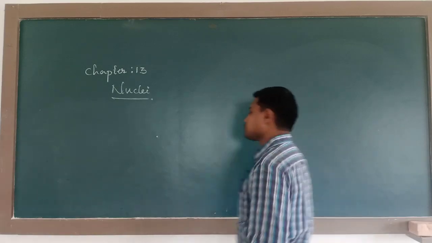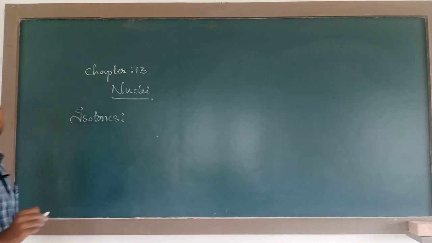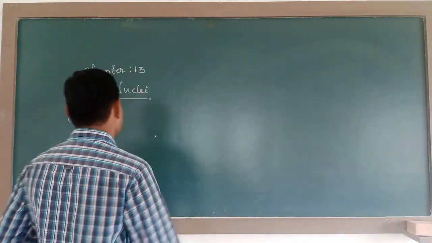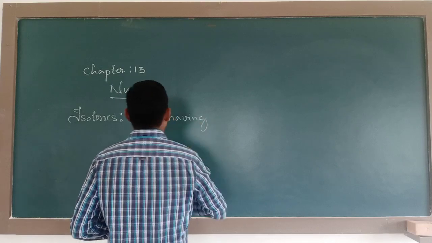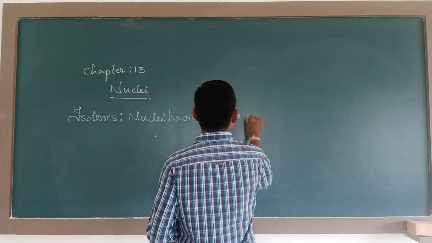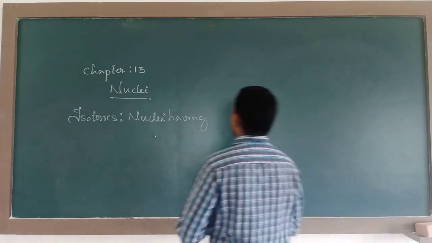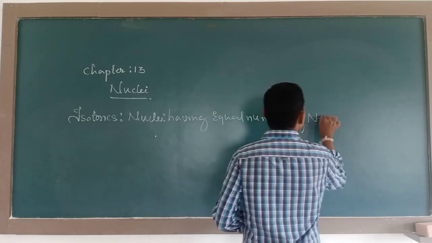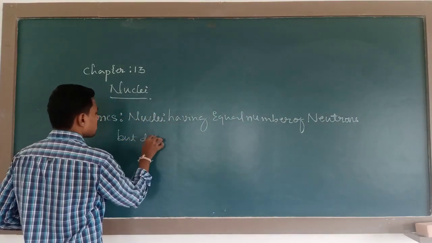What are isotones? Isotones are nuclei having the same or equal number of neutrons but a different atomic number.